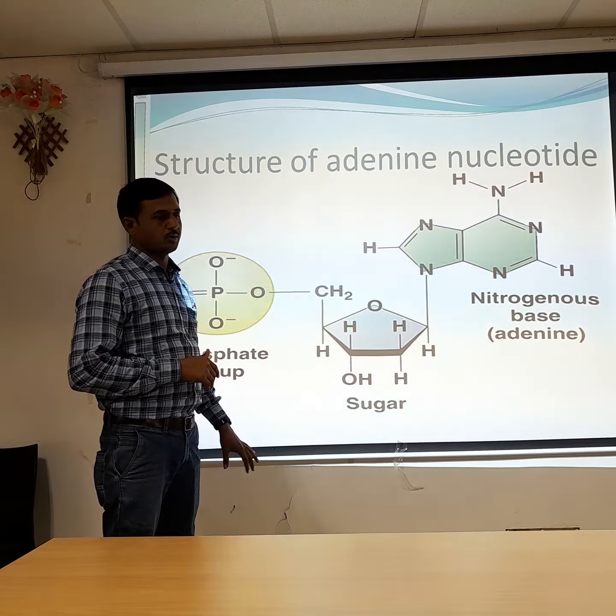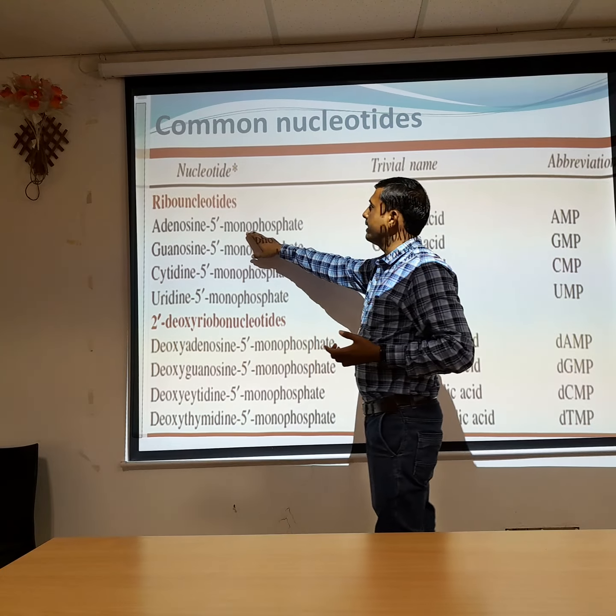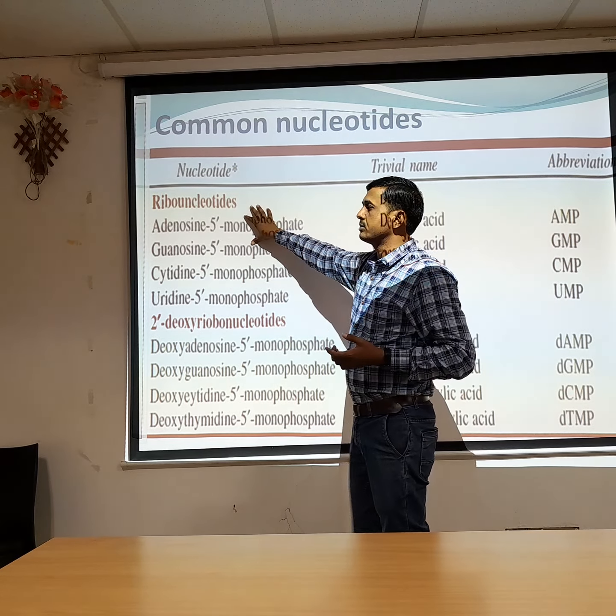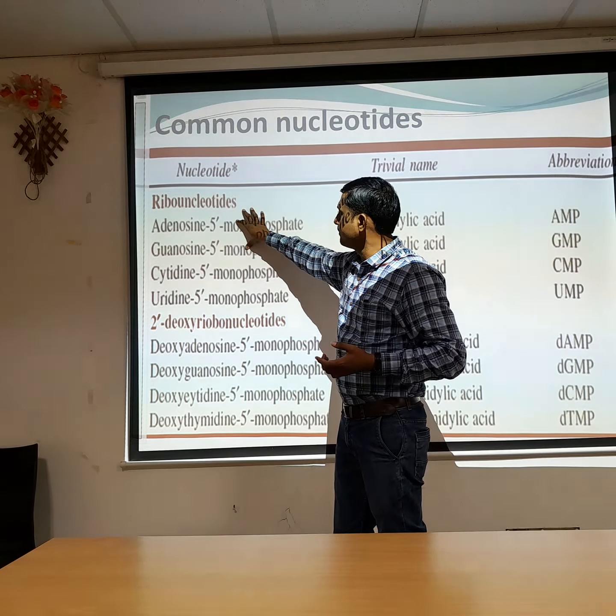Here are the common nucleotides which are normally present. We are discussing the ribose sugar, or ribonucleotides. If adenine is the nitrogen base, it is named adenosine 5' monophosphate; then guanosine monophosphate, cytidine monophosphate, uridine 5' monophosphate.